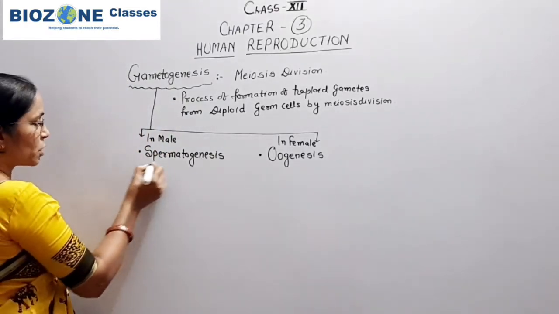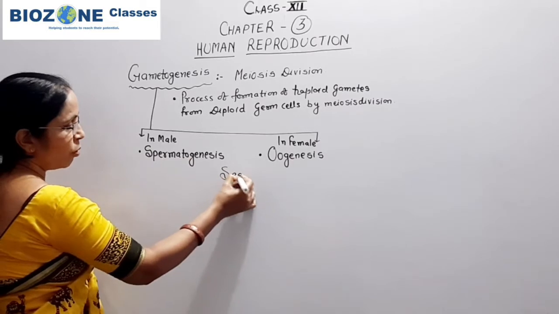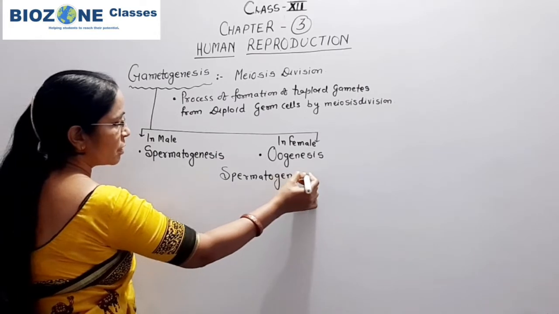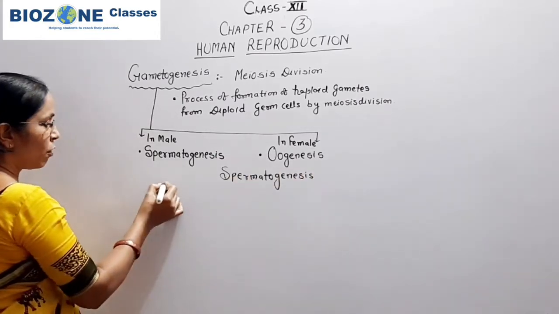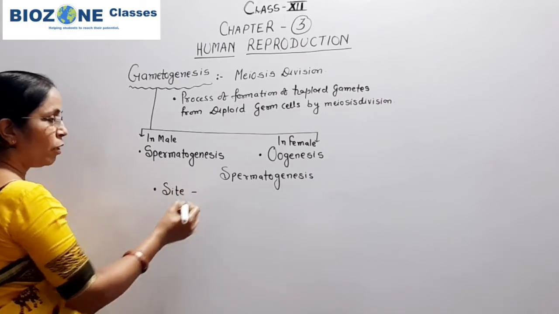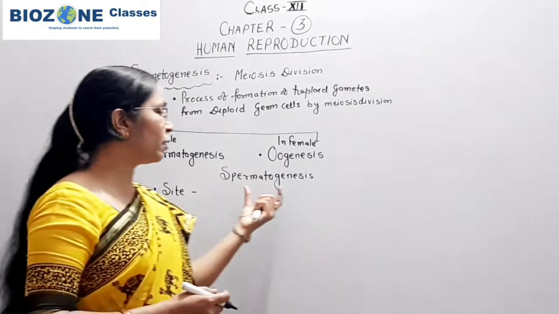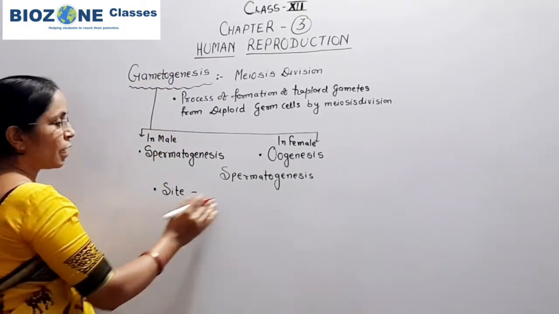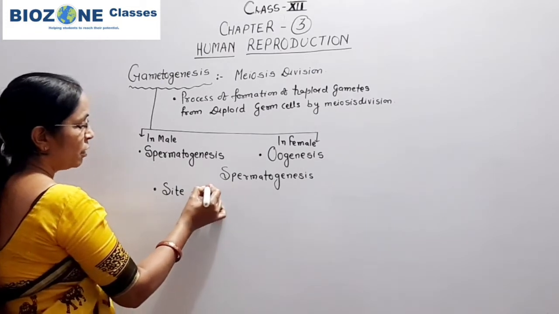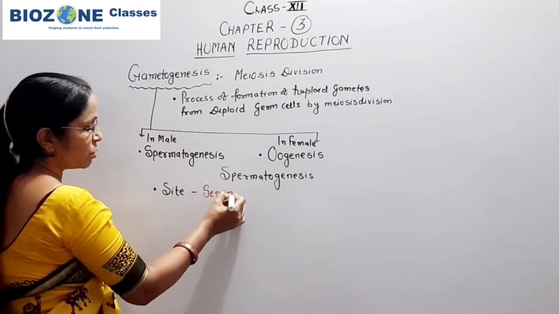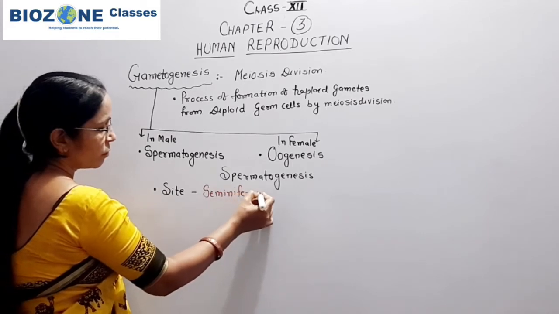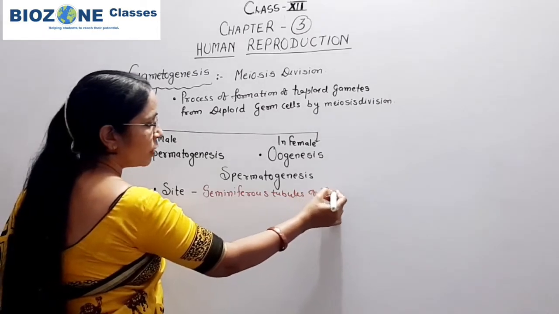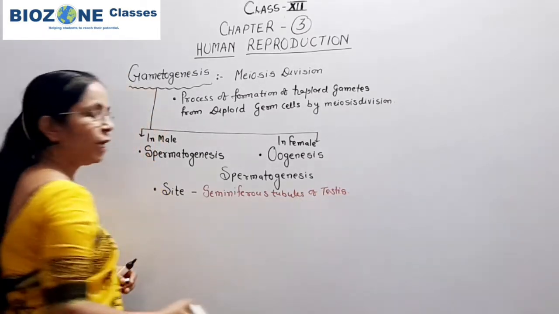When we discuss spermatogenesis, first we see what is the site of spermatogenesis. Students normally say that spermatogenesis takes place in testes, but correctly you remember the site for spermatogenesis is the seminiferous tubules of testicular lobules which are present in testes.